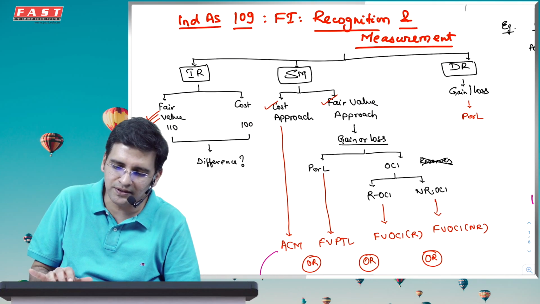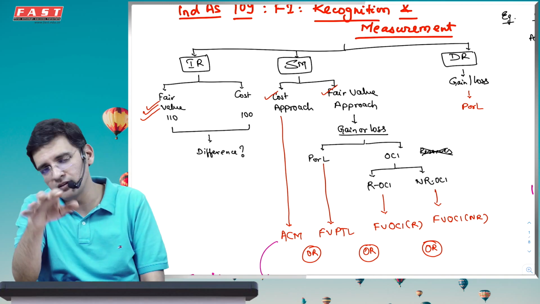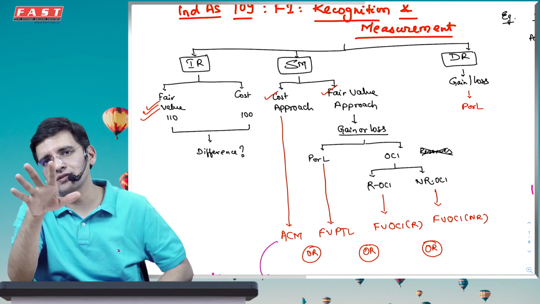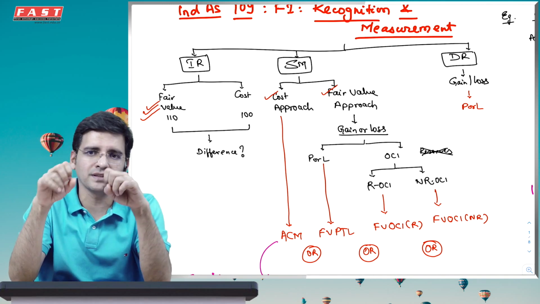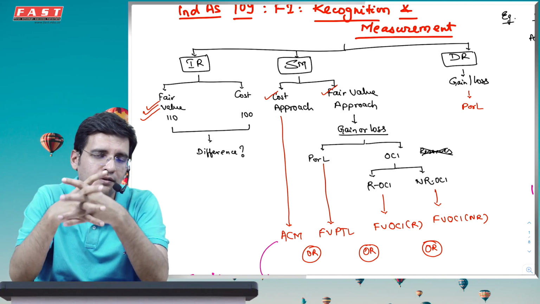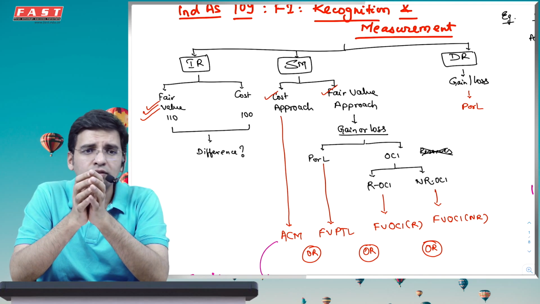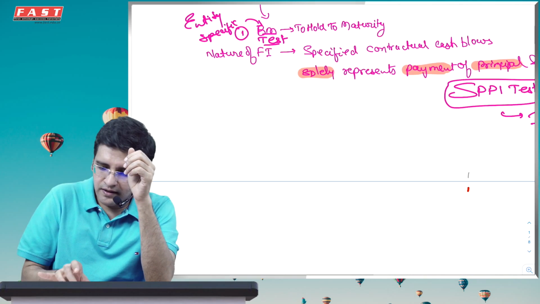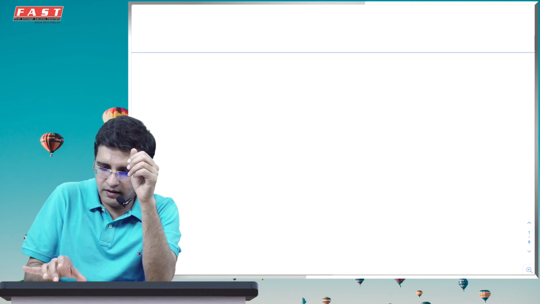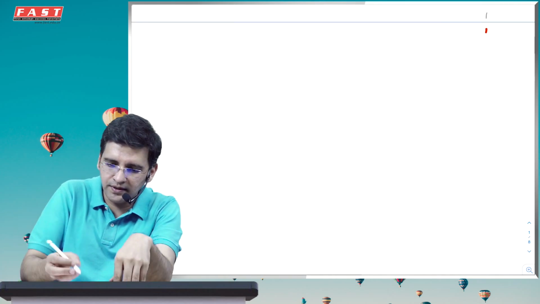Initial recognition, you'll be surprised to know, is always at fair value. And this is actually a big point of discussion, because please understand, when you buy a fixed asset, a property, plant, equipment, you always initially record it at cost. So you buy 100 rupees of land at, let's say for example, okay, cool.